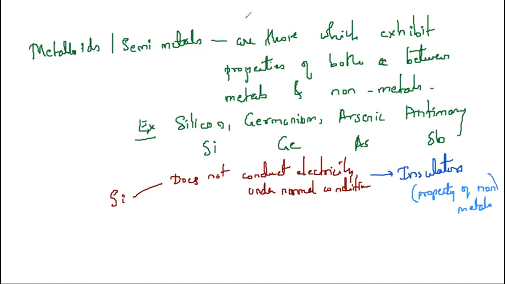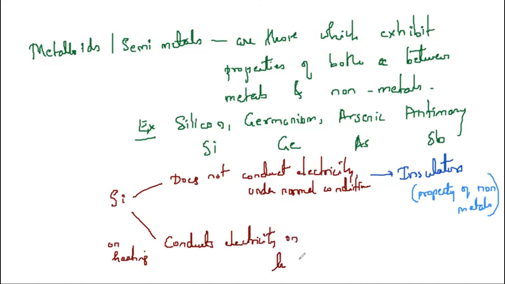But if you heat silicon, it conducts electricity. So I can say it conducts electricity on heating. When it conducts electricity on heating, it behaves as a conductor. And conductors are the property of metals. Yes or no? So it shows both properties of metals and non-metals.